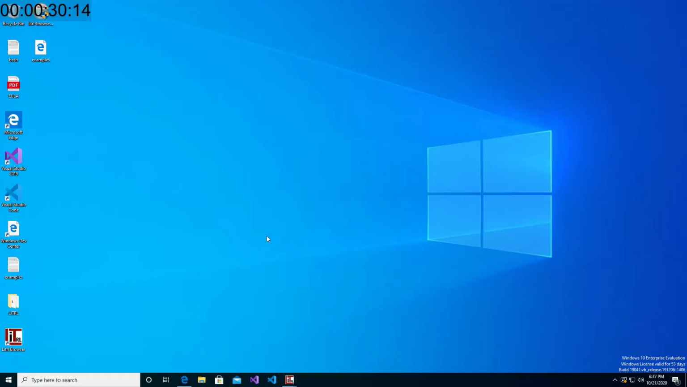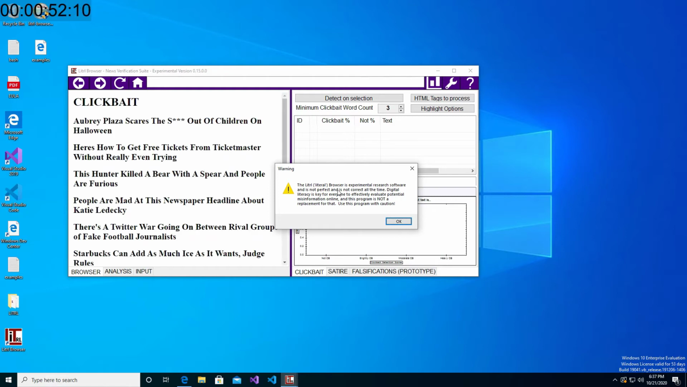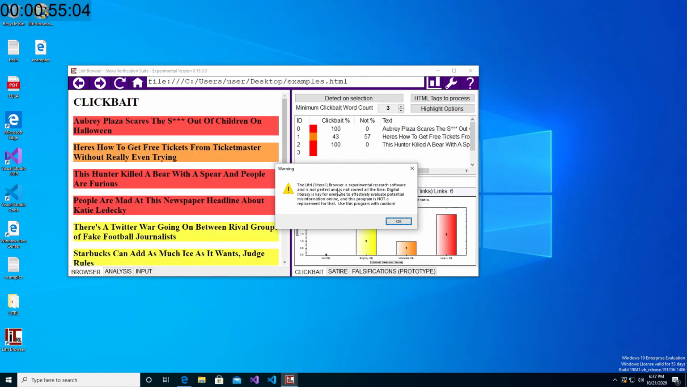Okay, so I'm going to open up the literal browser here, and we are going to take a look at it as one example of a system that does try and be more transparent. One of the first things that pops up when you use this, if you download it, it's on GitHub, I'll show you the page before I finish, is that it says this is experimental research software. It's not perfect. There is a paper linked to the GitHub page for the browser, and it says we only tried it on so many clickbait texts, so many satire texts, so many falsification texts, and that it didn't get 100% accuracy on those.